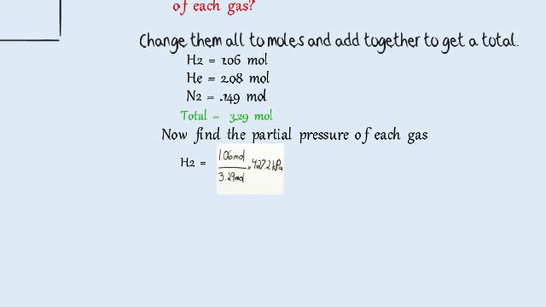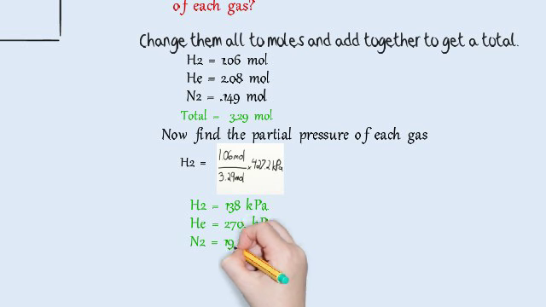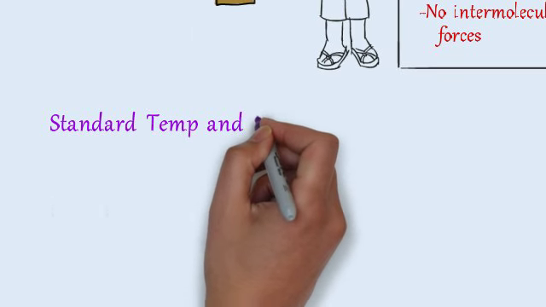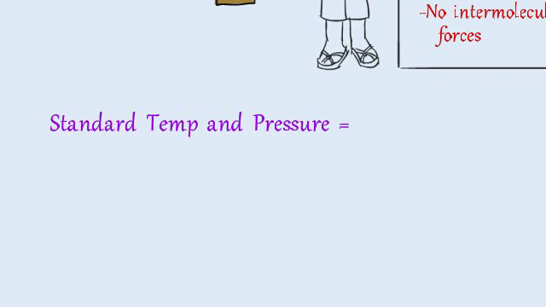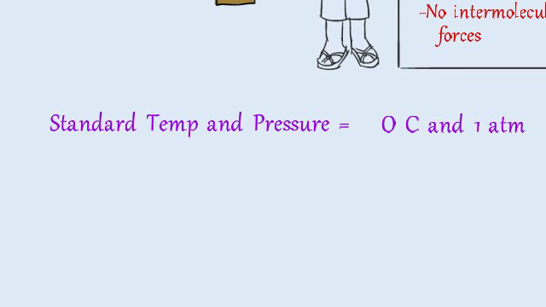That will give you the partial pressure of each gas. And here are the totals. You can check them to see if you got those. Standard temp and pressure are what you'll find in many problems, that it will always be 0 degrees Celsius and 1 ATM. So don't forget that. It's in many, many problems.